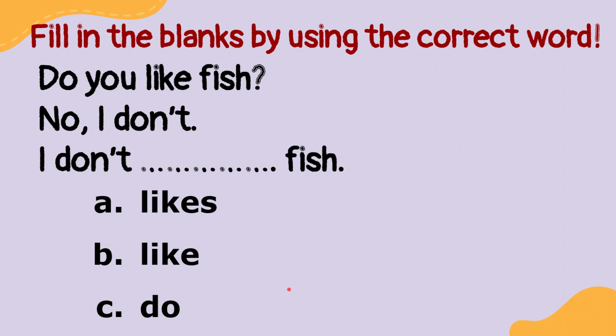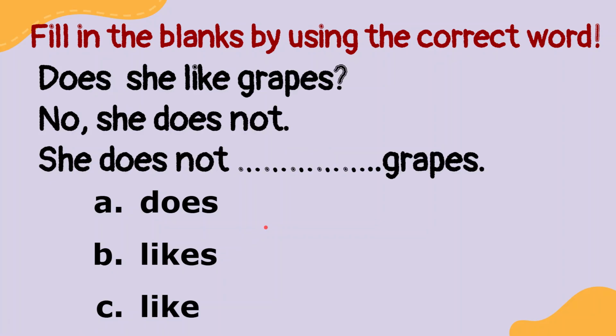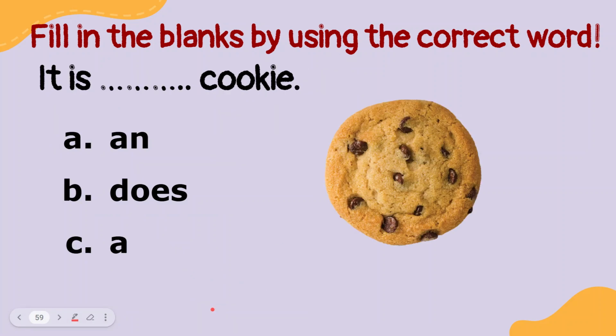Do you like fish? No, I don't. I don't blah blah blah fish. You can say I don't like fish. How about this one? Does she like grapes? No, she doesn't. She doesn't blah blah blah grapes. Can we choose does, likes, or like? Hmm. Of course, the answer is like. We cannot use likes yet because here say does. She doesn't like grapes.